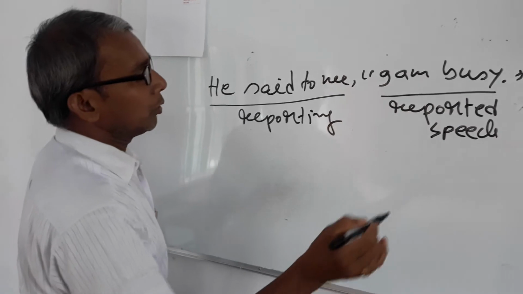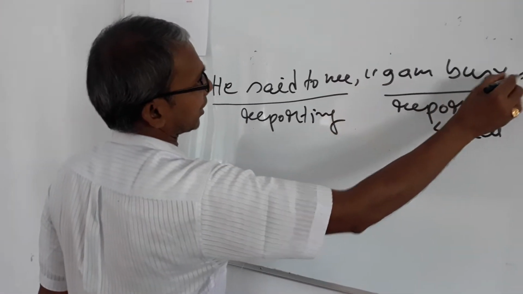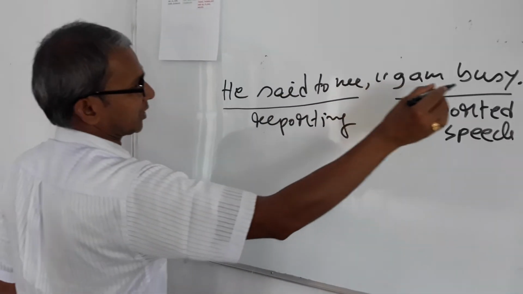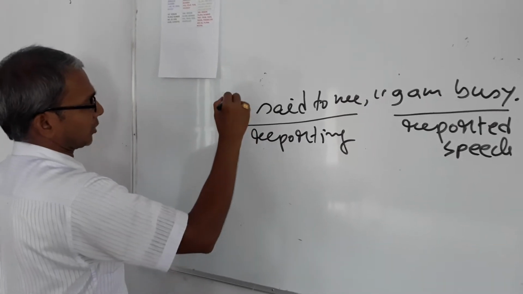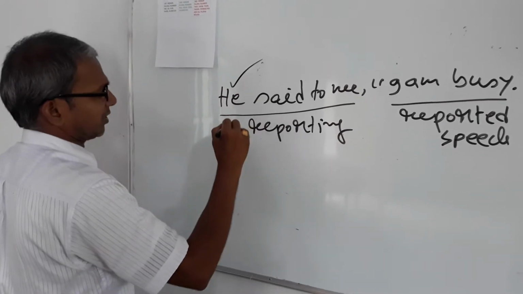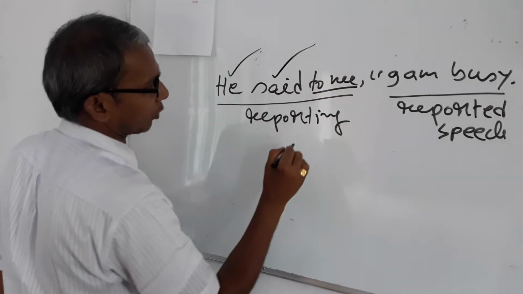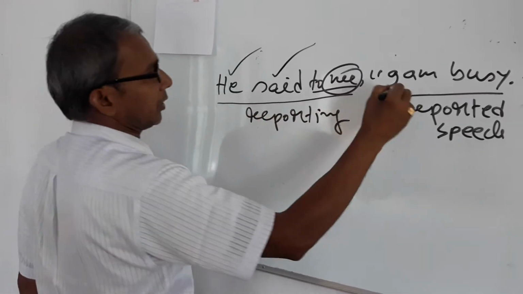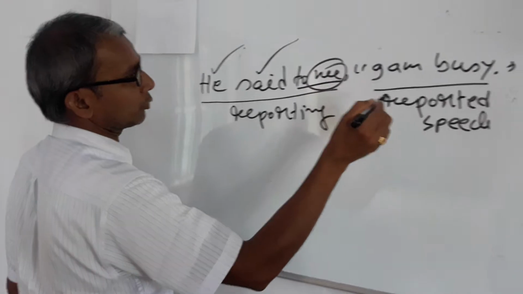Locally we call the part within the inverted commas the reported speech. Every reporting verb must contain a subject, a verb, and there may be an object; the object may or may not be there. Within the inverted commas, persons will be changed.